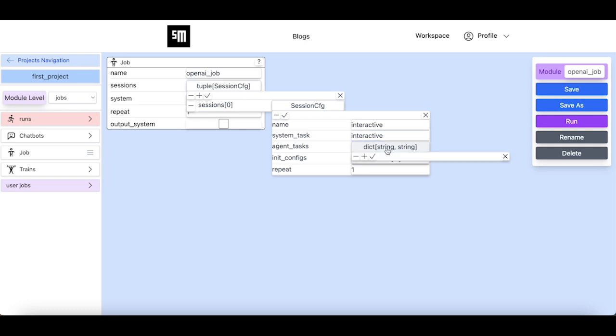Using the agent tasks parameter, we tell the job object which tasks of the agents to execute. Given that the system task interactive has a single agent called OpenAI agent, we just need to add a single key value pair to the agent tasks parameter.